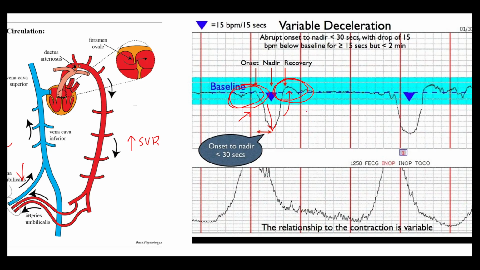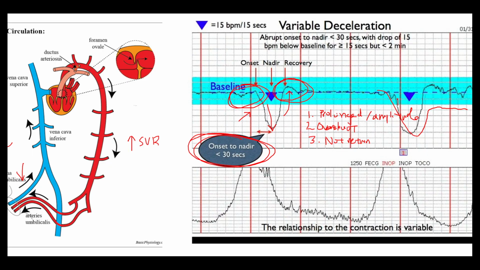So once again, the 3 features of a complicated variable deceleration are 1, prolonged duration and amplitude. So long duration and large amplitude. The other would be an overshoot, and then the third thing would be not returning to baseline. So if you can imagine, the heart rate decelerates, recovers, but doesn't recover to baseline. So there's maybe a gap between where it ends and the original baseline. And you should be familiar with the criteria in terms of timing.